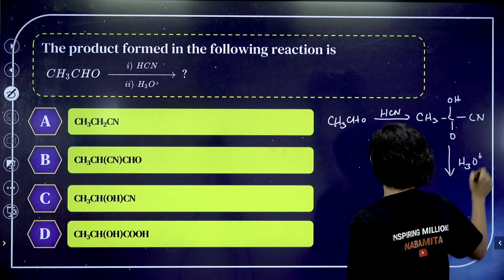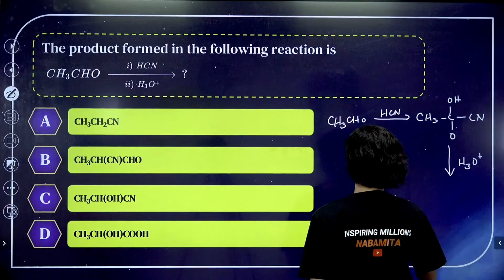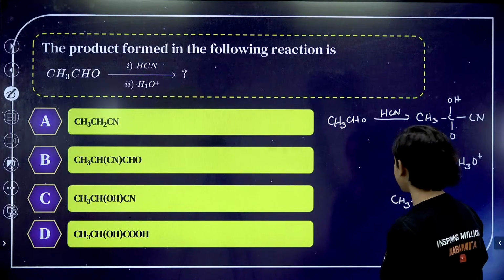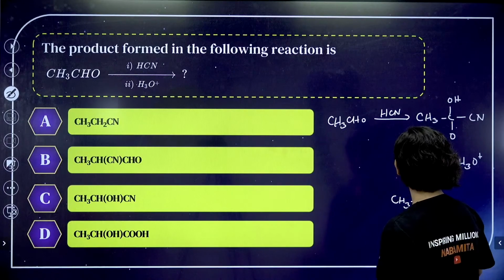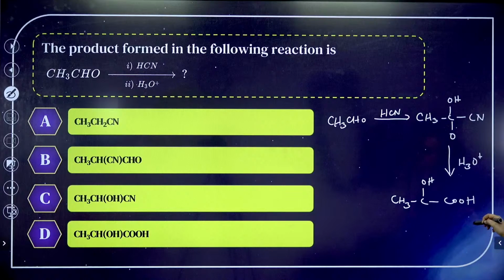H3O+. Once H3O+ gets added, I will get CH3CH(OH)COOH, right? Is this what will happen?